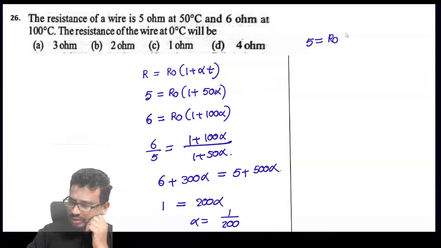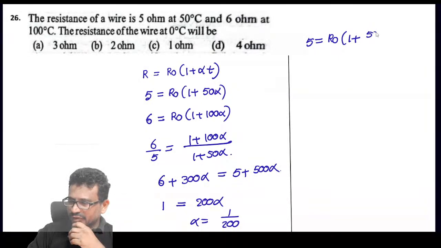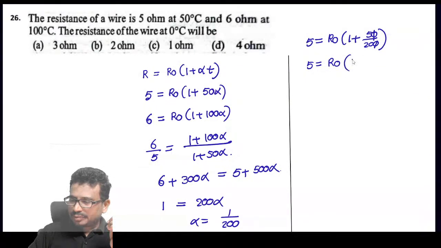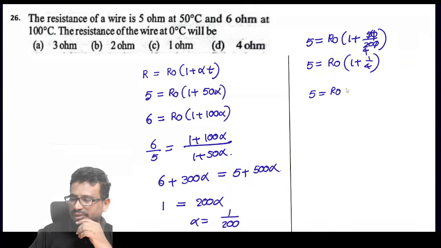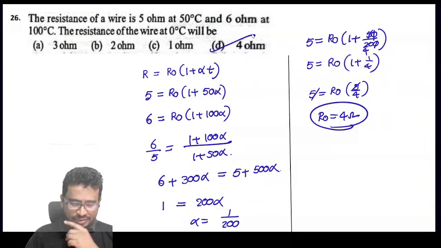So 5 is equal to R naught into 1 plus 50 by 200, that is 1 plus 1 by 4. So 5 is equal to R naught into 5 by 4. That means R naught is equal to 4 ohms. Yeah, good problem.